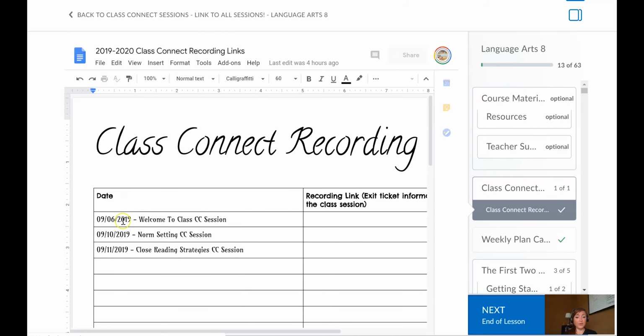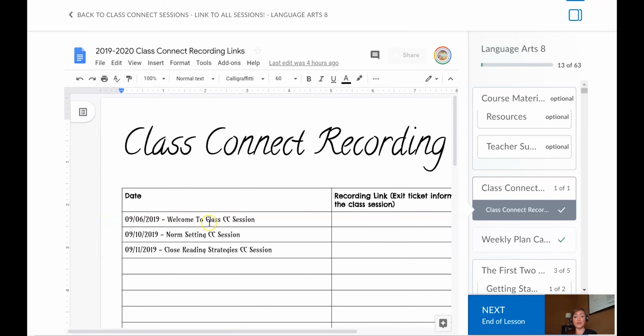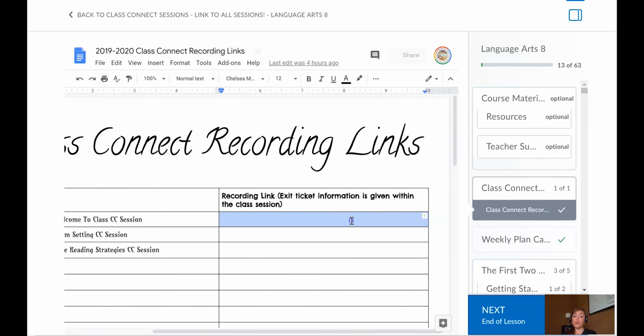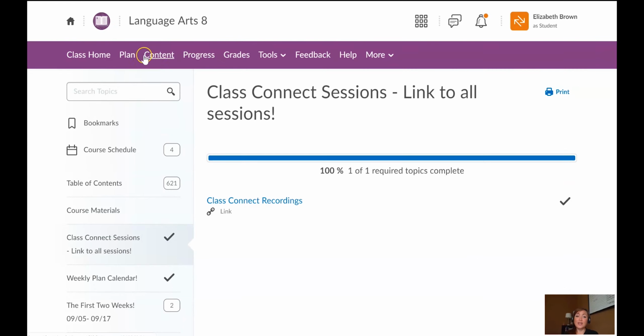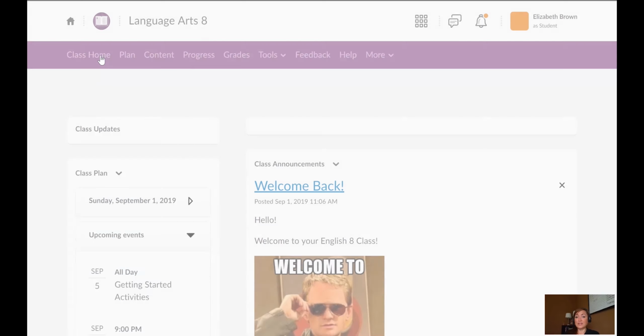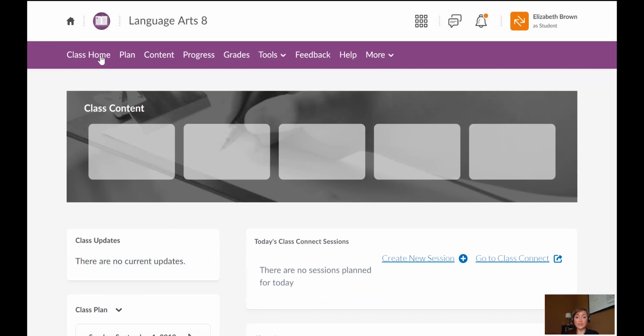So here, for example, it'll show you the date, the title of the lesson, and then over here in this box, once there is a recording, it will say click here, and you will be able to click here. Okay, so that is one feature that I want you to be able to find on our class homepage. It's going to be right at the top bar of our page. The other thing, I'm just clicking back to class home. This is our home page.